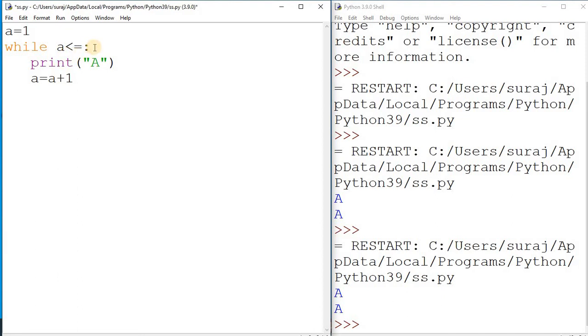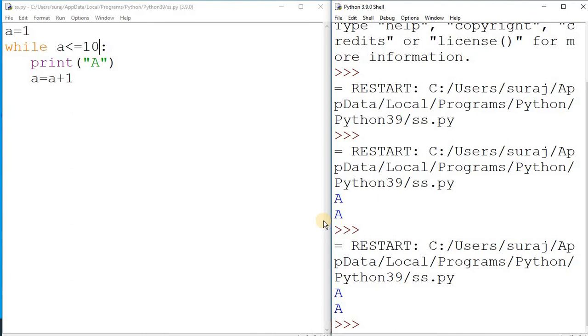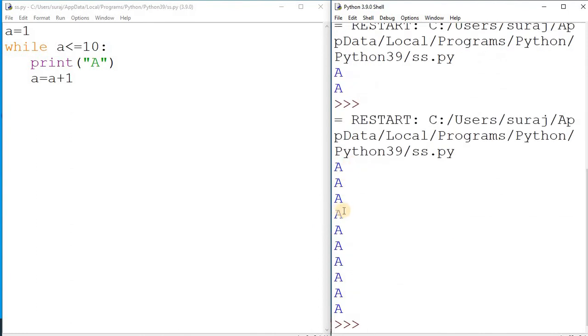Now suppose I write 10 here, then what will happen? You just check it out. You see, 1 2 3 4 5 6 7 8 9 10 times we got a. So now you got the importance of looping. Whenever you want to repeat a statement, we use the looping statement, and it will continue till the condition is true. While the condition is true, it will continuously print a, and once it is false it will terminate the loop. As you understood, here we do the initialization, then we write the condition.